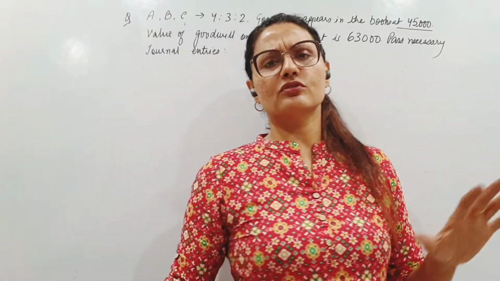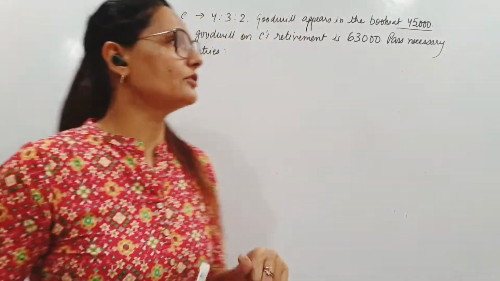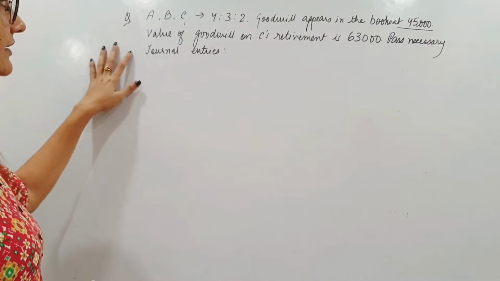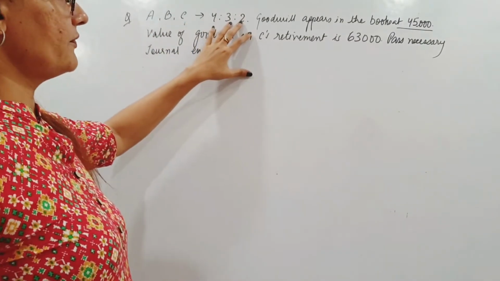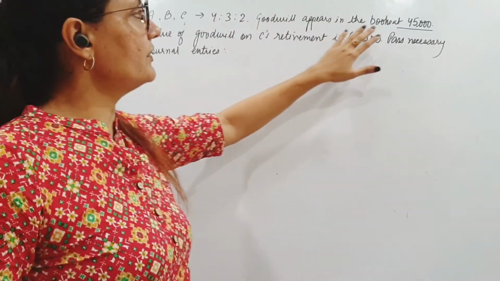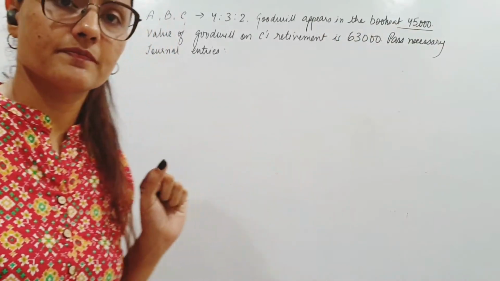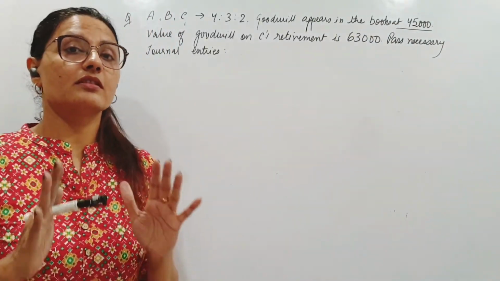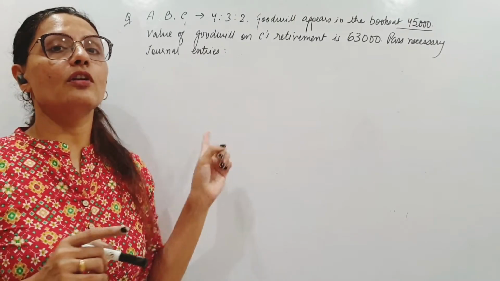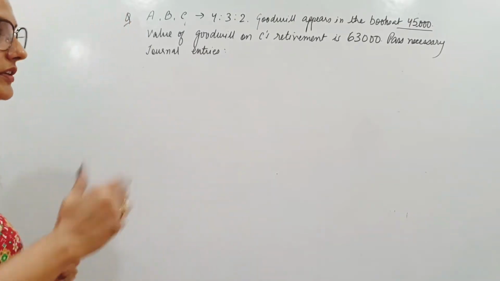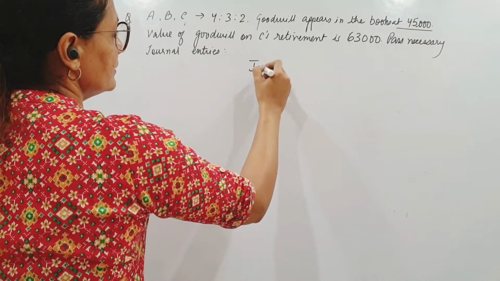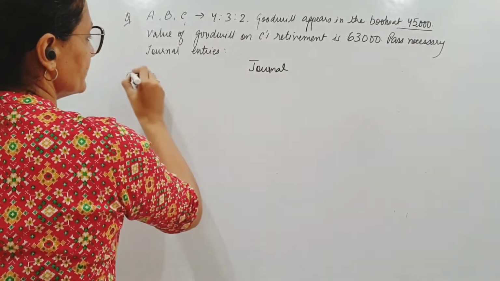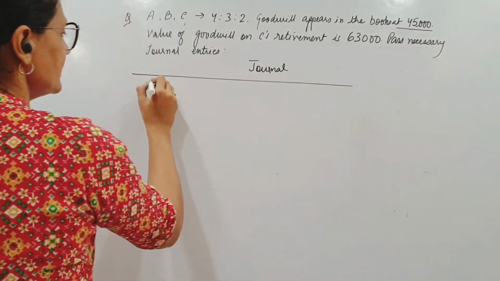And the same rules apply, if there is existing goodwill in the books, like in this case, ABC, the profit sharing ratio is given, old ratio, goodwill appears in the books at 45,000. So 45,000 goodwill already appears in the book. This is to be written off to the old partners' capital account, the way we used to do in the admission chapter. Okay?